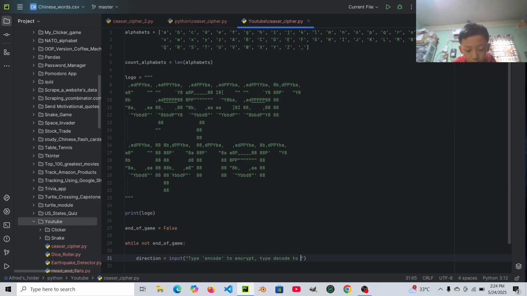Let's say type decode to decrypt. If you use these double quotes over here, you can use these, but if you use single quote, then it won't work.